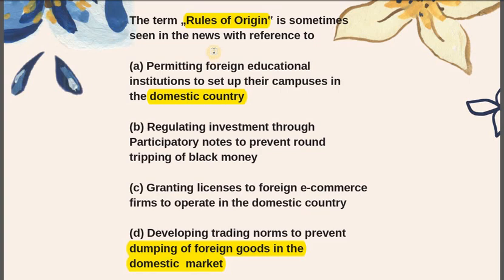So it is not the point of shipping or the shipment that matters. What matters is the point of origin. So just to cite an example, let's say we are imposing tariffs onto the goods of China and China is in a way shipping its goods to Vietnam and through there it is bringing its goods to India. Now, are they Vietnamese goods or are they Chinese goods? For this, we'll be looking at the rules of origin.